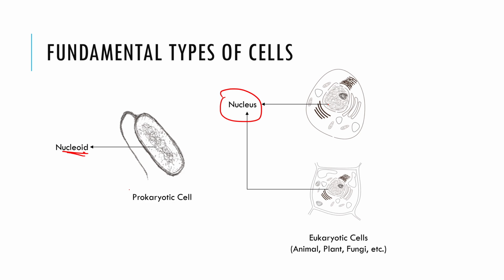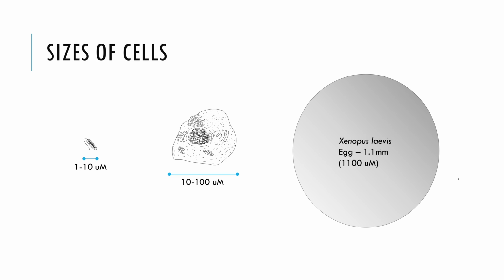So, there is another basic question from my end. How big do these cells get? Well, bacteria are typically smaller than eukaryotes, understandably, and they are about 1 to 10 micrometers in length. Eukaryotic cells could be anywhere between 10 to 100 micrometers in size.